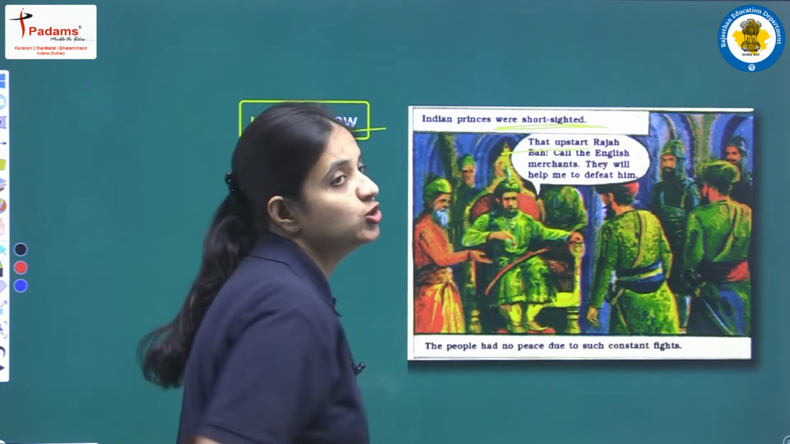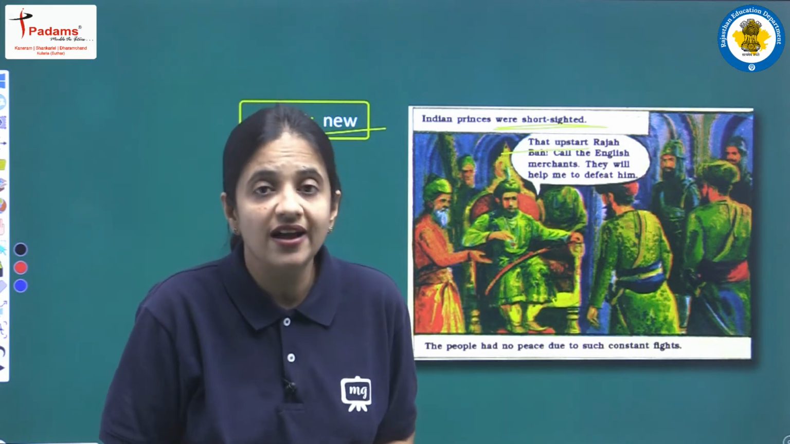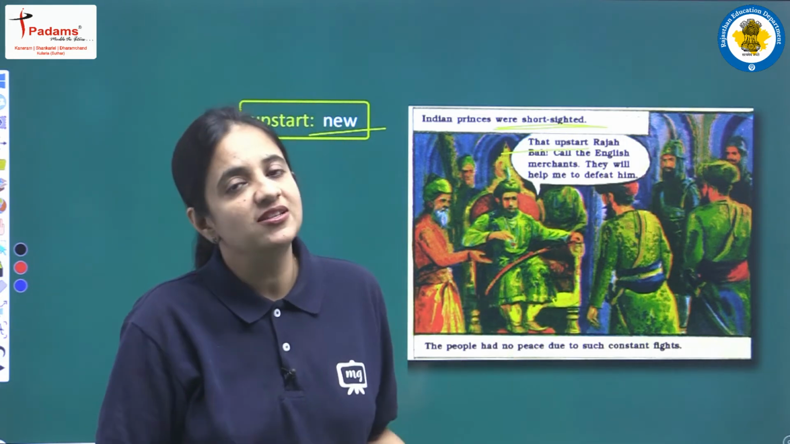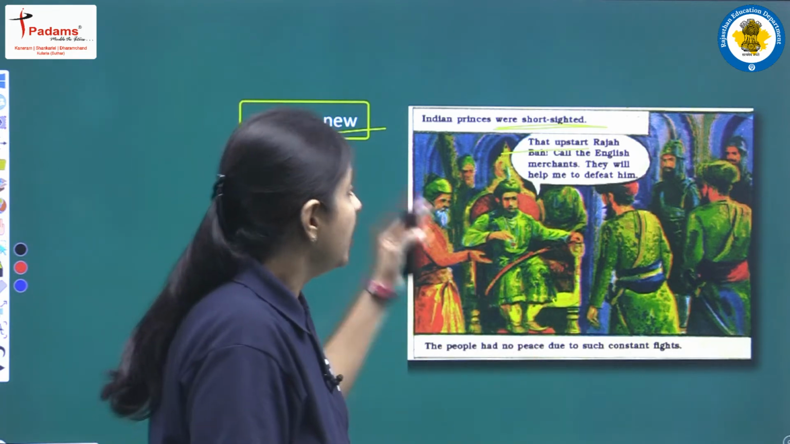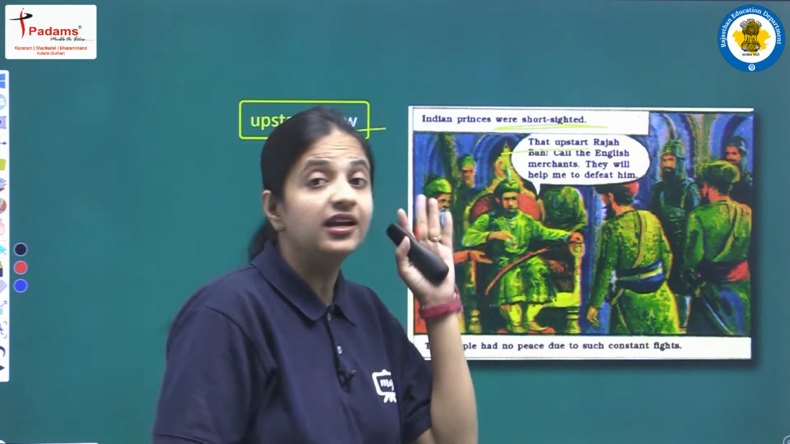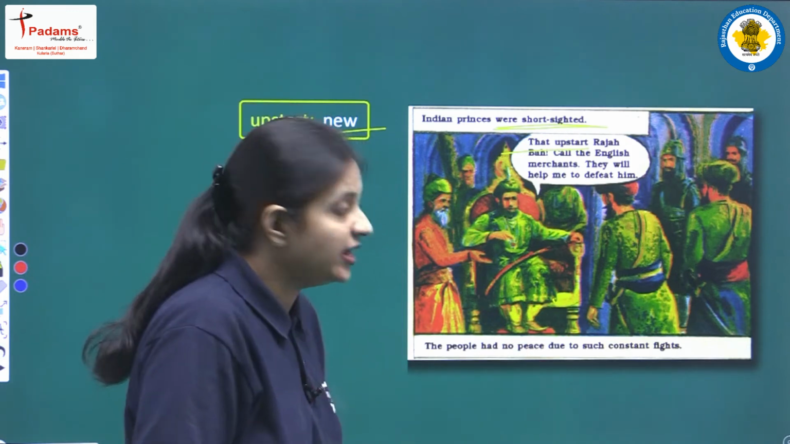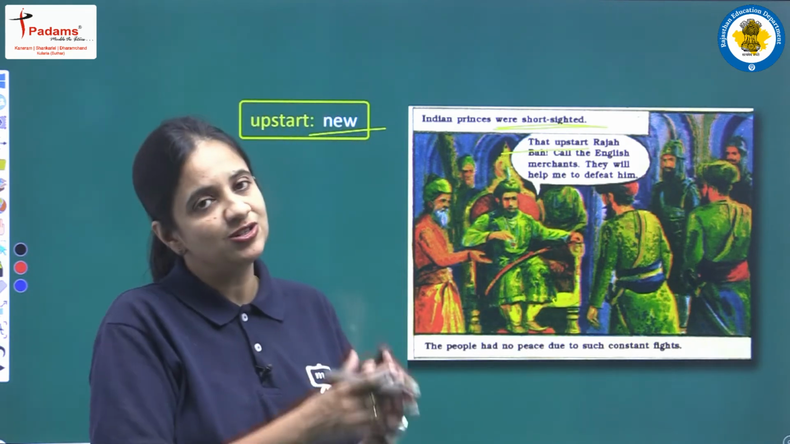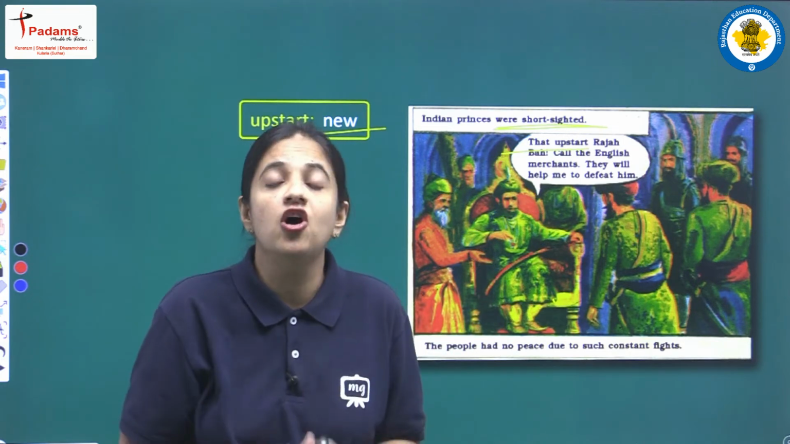Upstart means new, so maybe in one of the neighboring countries, neighboring states, there is another new Raja who is causing a lot of problems for this ruler. So now he is very much annoyed, and he is saying that call the English merchants, it means call the Britishers, they will help me to defeat him. Because of this reason, this Raja is regarded as short-sighted.